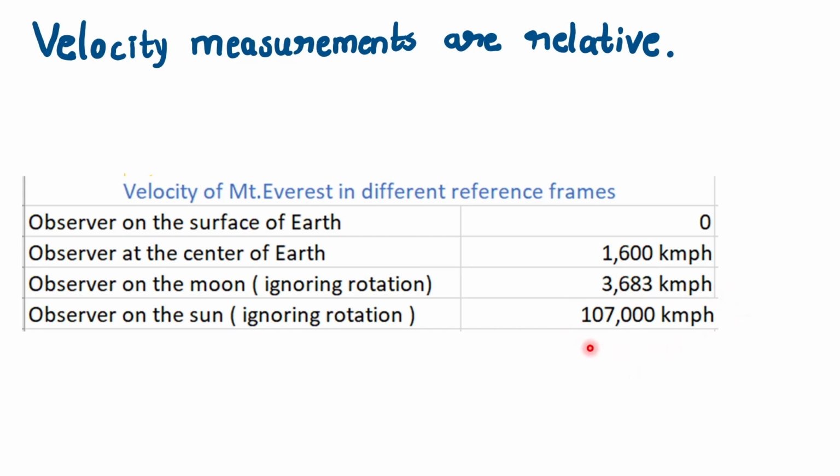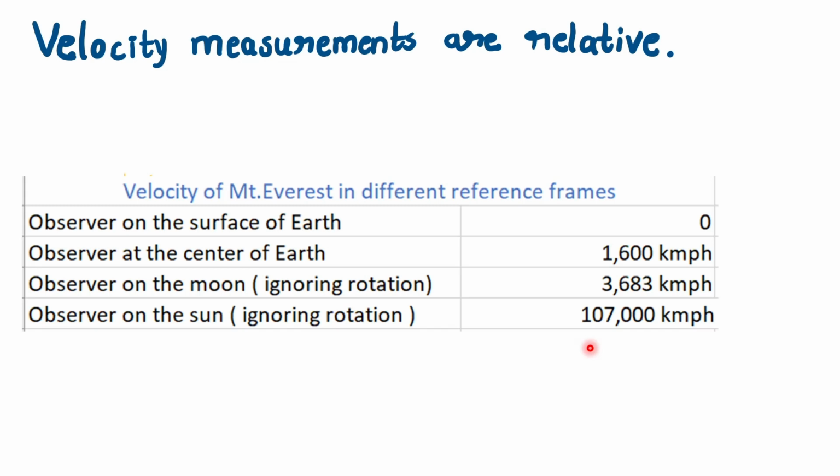But that's not the end, because the solar system itself is moving around the center of the galaxy. The galaxy itself is moving away from the center of the universe, and so on and so forth. So different observers in different places in different situations will report different numbers when I ask them what is the velocity of Mount Everest. An observer on the surface of the earth will say 0.